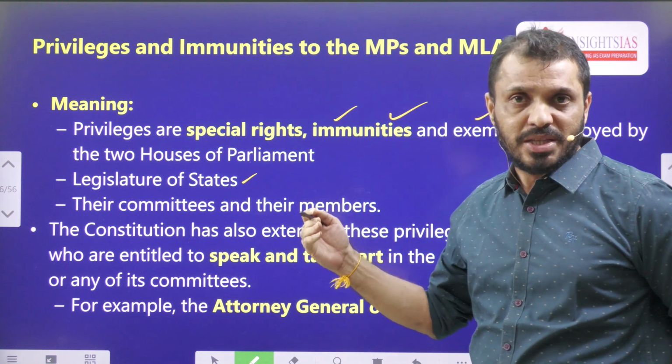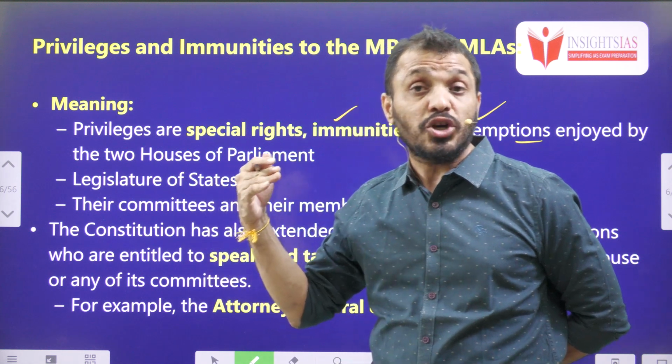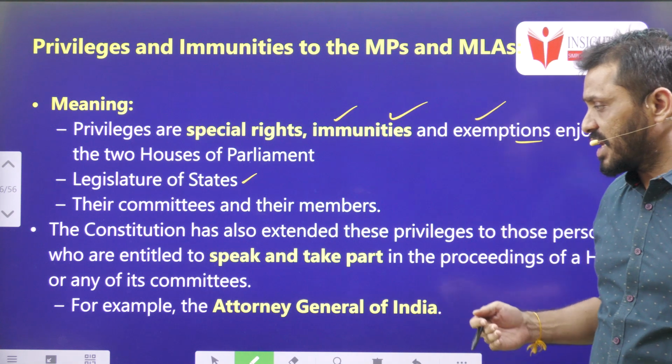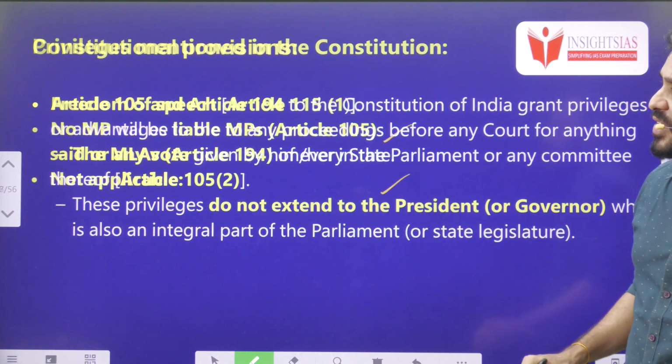But here you have to remember one thing: parliamentary privileges are not applicable to the President and Governor because they enjoy more privileges under Article 361. So they are not covered under Article 105. And assembly we already covered.